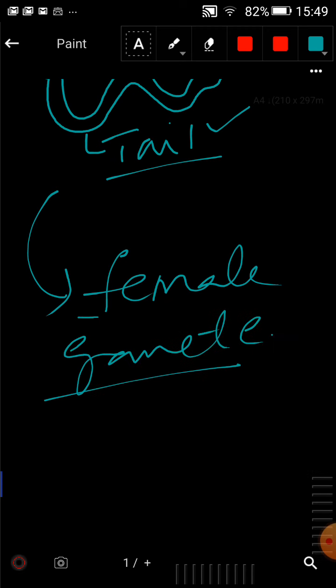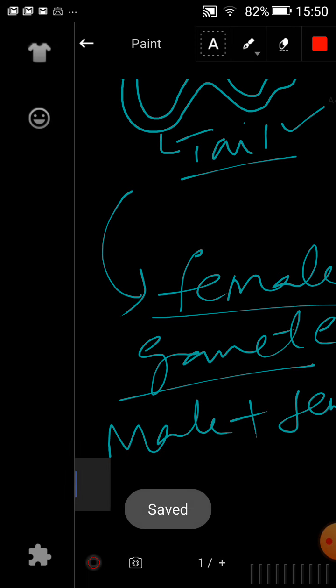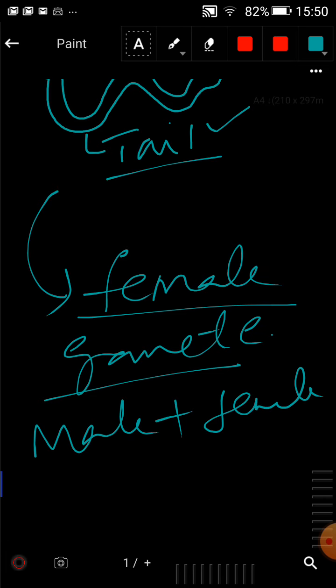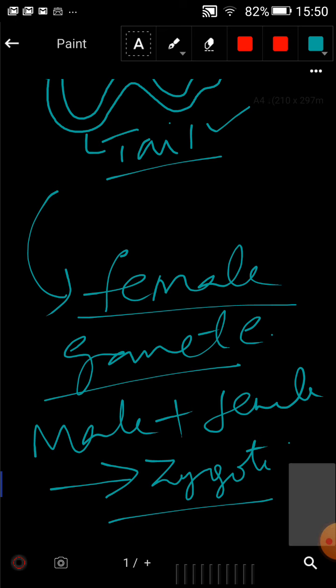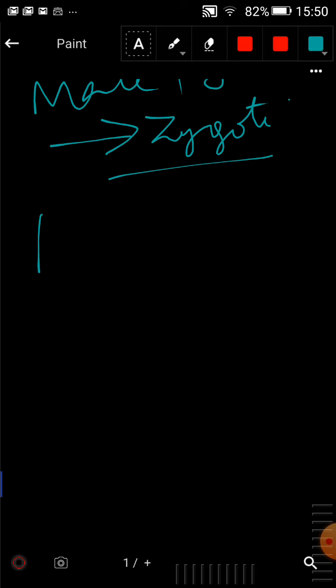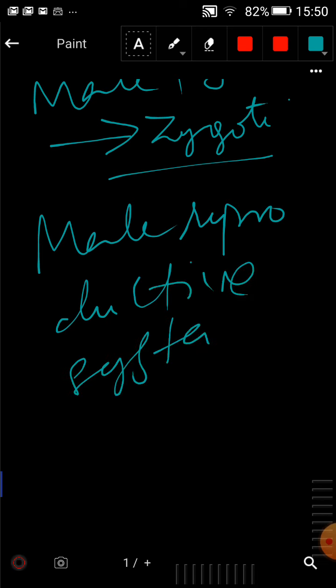So the male gamete and female gamete can be fused to form a zygote. That is about the male reproductive system in humans.